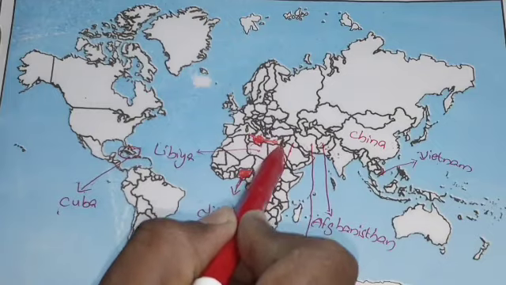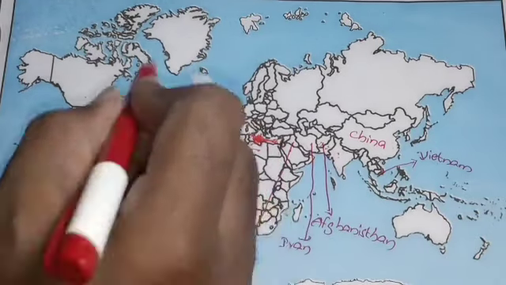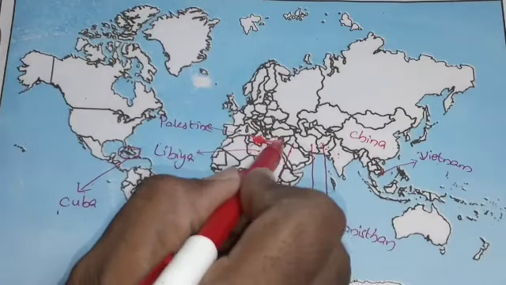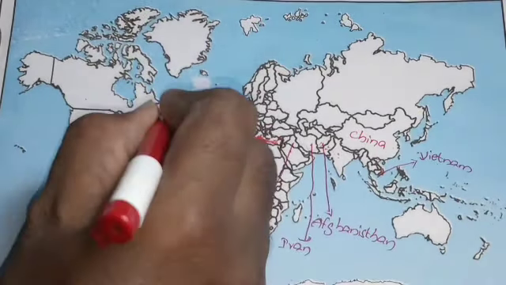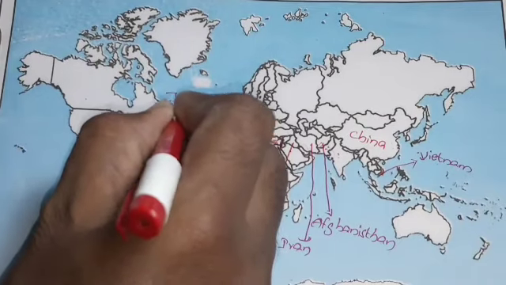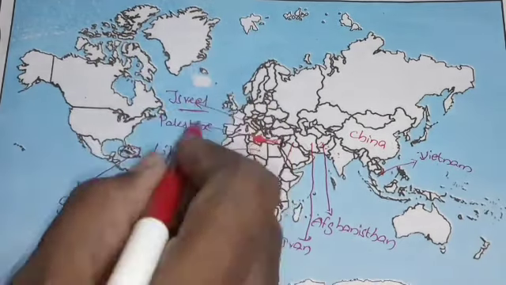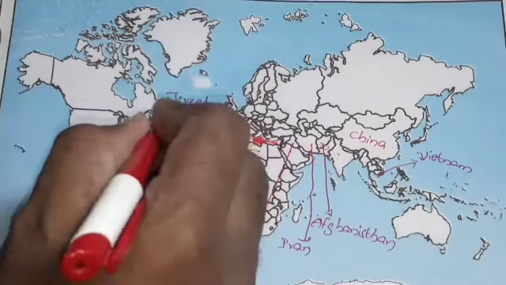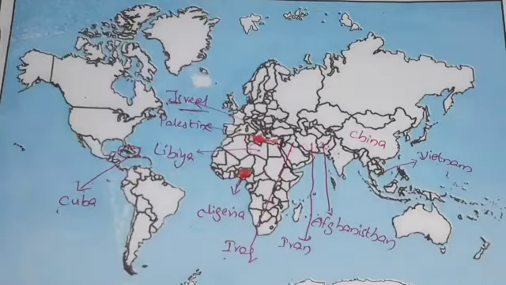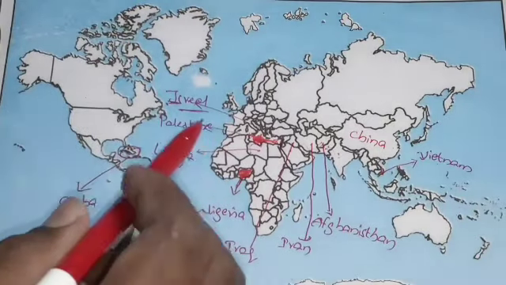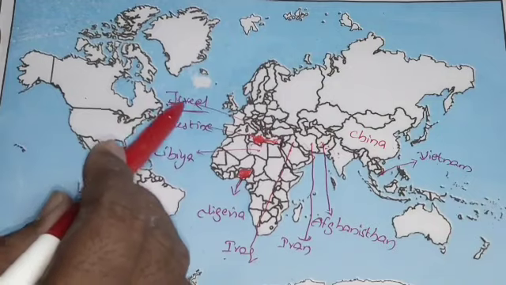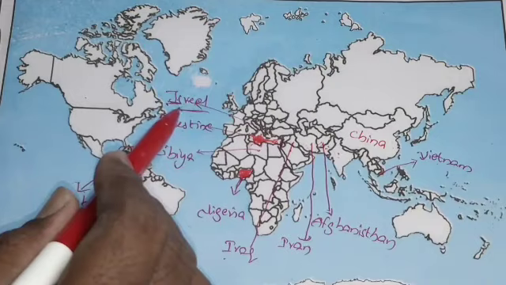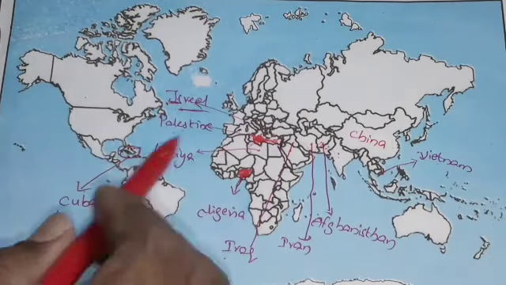In this line only you have to mention two countries. One is Palestine, and the next one is Israel. Here Jerusalem is a location in Israel. Actually it's a holy place of all the religions, Christian, Muslim and Jewish people. So Israel is divided from Palestine. That is the reason if you mention them at the same place, you will get the mark.